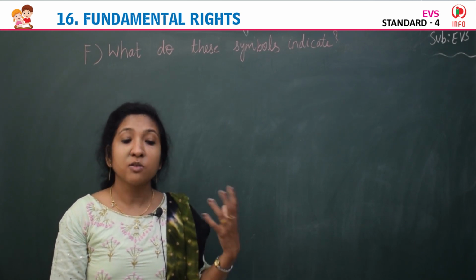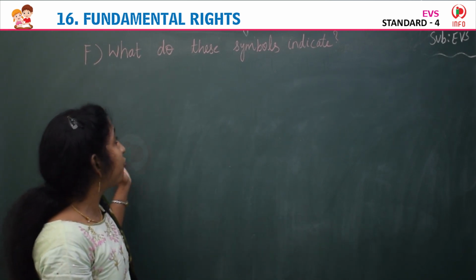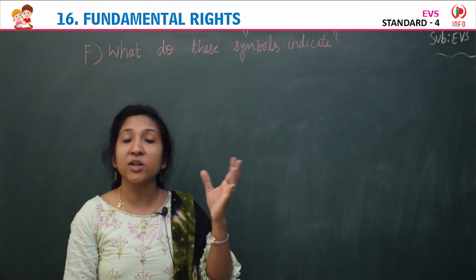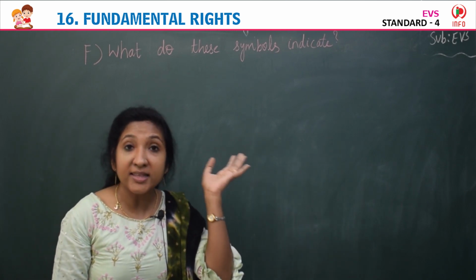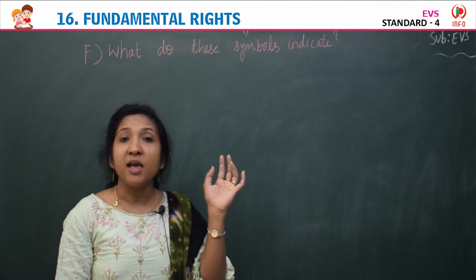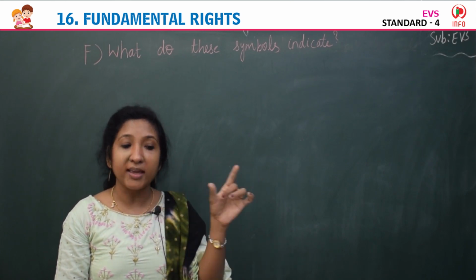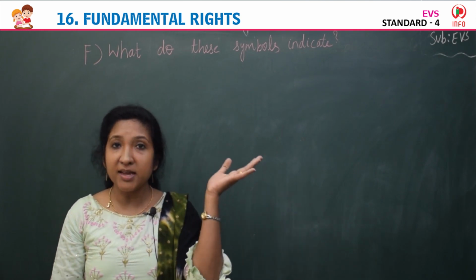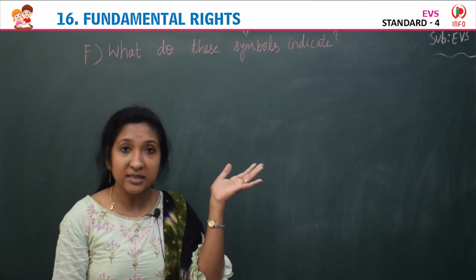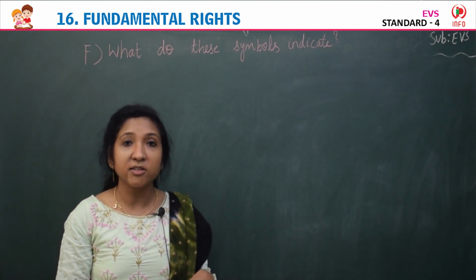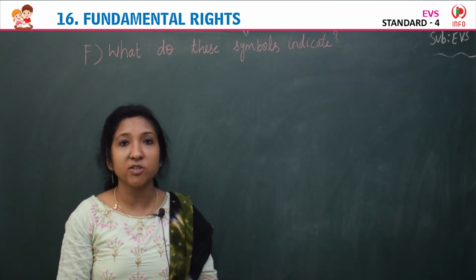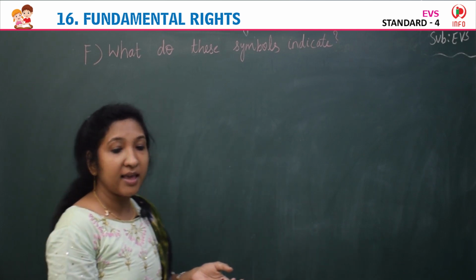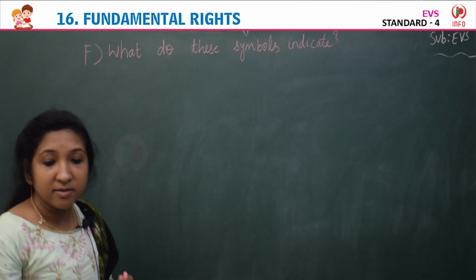Yes children, so our next exercise, exercise F: what do these symbols indicate? There are a few symbols given here in your textbook. You can see the symbols one by one, and by seeing the symbols, you have to write which fundamental right each indicates. The first symbol, which fundamental right symbol is that? Yes, it's right to constitutional remedies. You have to write right to constitutional remedies.